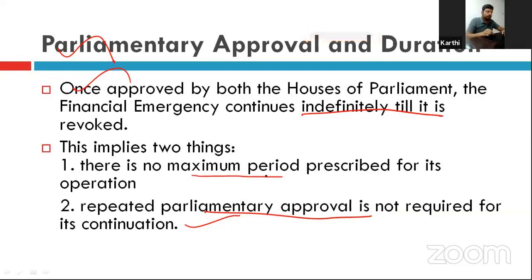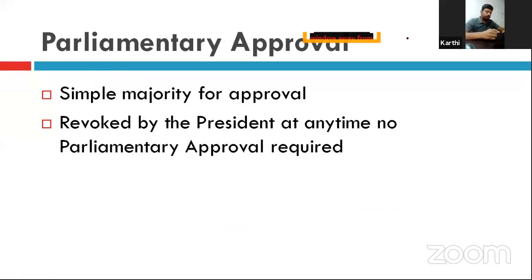There is no maximum period prescribed for its operation. So once a financial emergency is declared, it will continue until revocation. Only a simple majority is needed for the approval of the financial emergency. It can be revoked by the president at any time. No parliamentary approval is required for that.